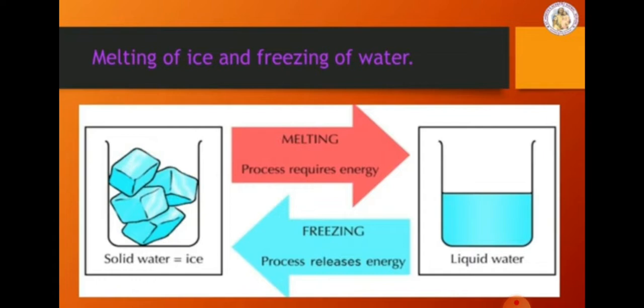So the melting of ice to form water is a physical change. The change can be reversed easily by freezing in the refrigerator. That is called the freezing point.